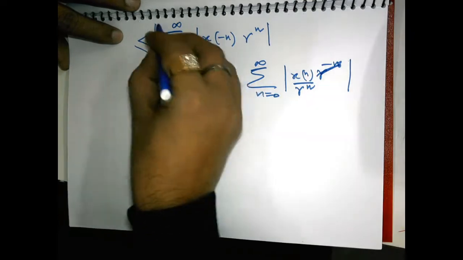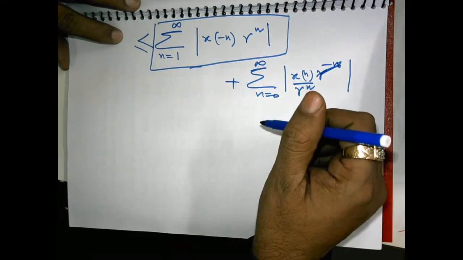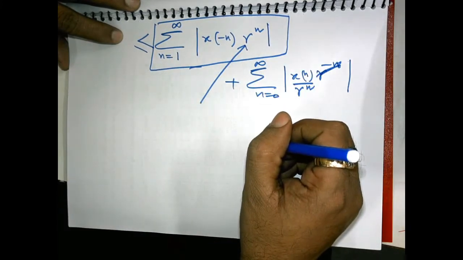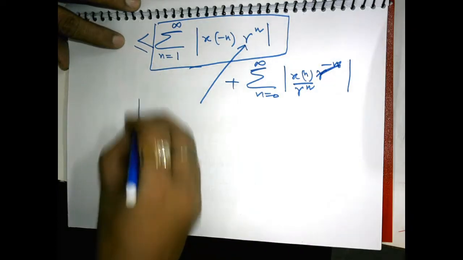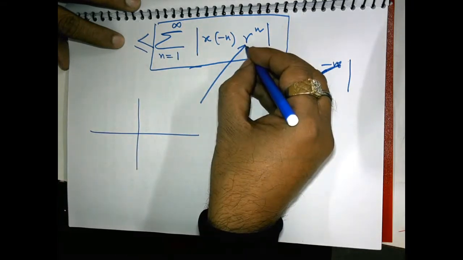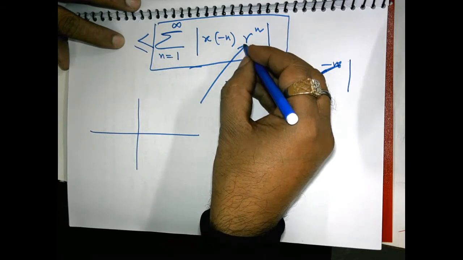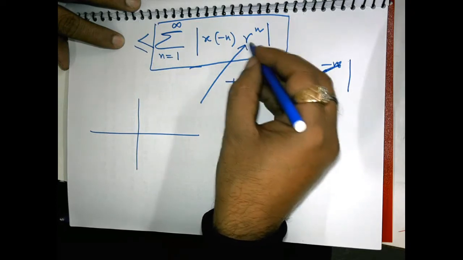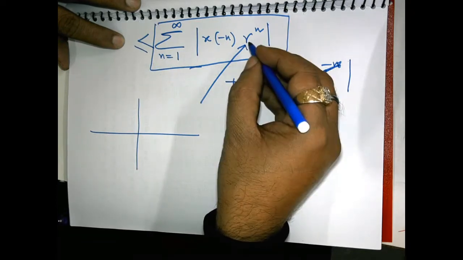If you observe the first summation, it can attain a finite value only if the value of r is less than some minimum value. Suppose we choose some value of r; below it the series converges. If we take r to be equal to 1.1, naturally it will diverge, because as n grows, this value grows. If we take r to be equal to 2, this series diverges, because as n grows, this value grows: 2 to the power 2, 2 to the power 3, and so on.